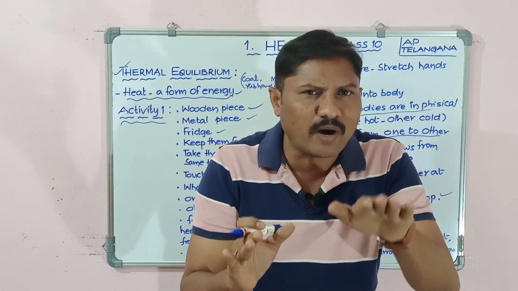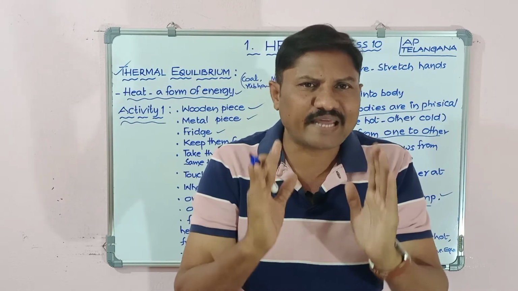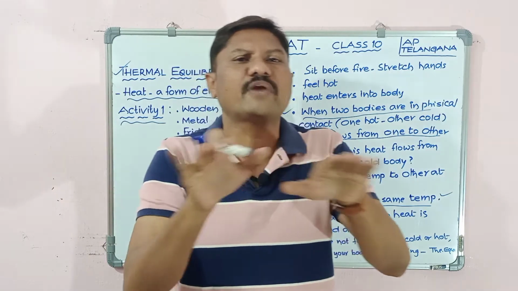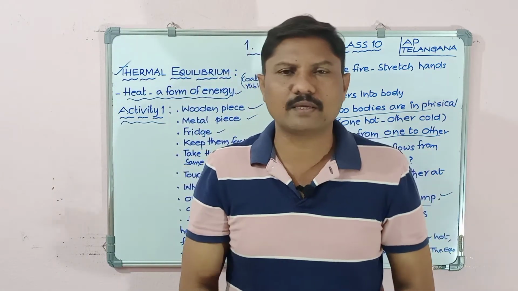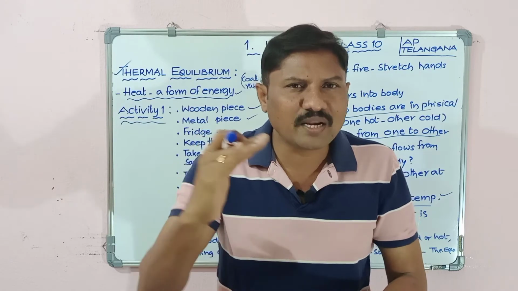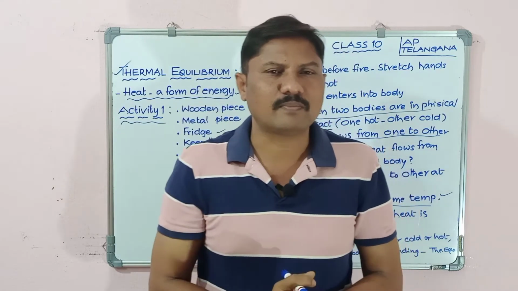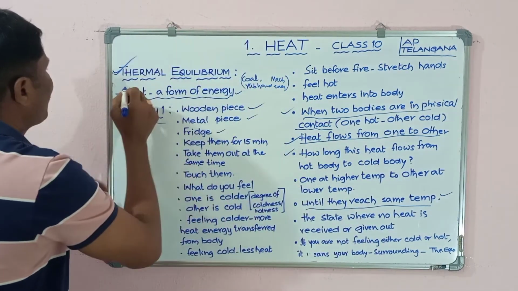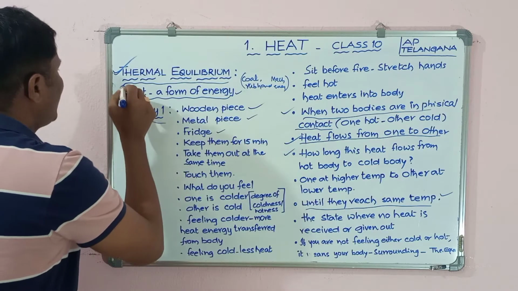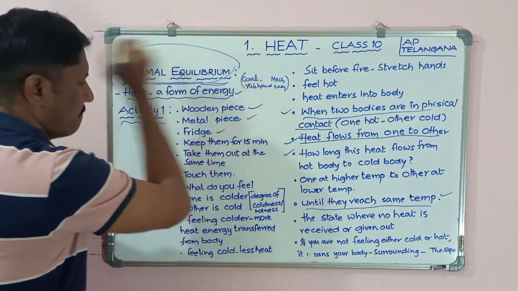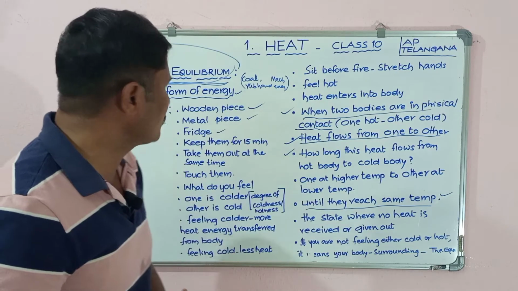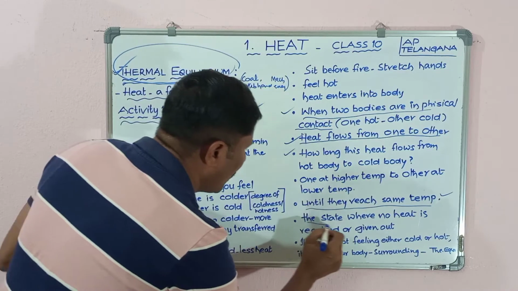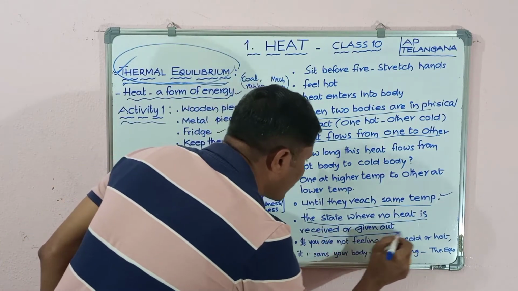When heat flows from one body to the other, after attaining the same temperature there is no flow of heat between the two bodies. That means both have reached the same temperature. This state is known as thermal equilibrium. Now, how can we define thermal equilibrium? Thermal equilibrium is the state where no heat is received or given out.